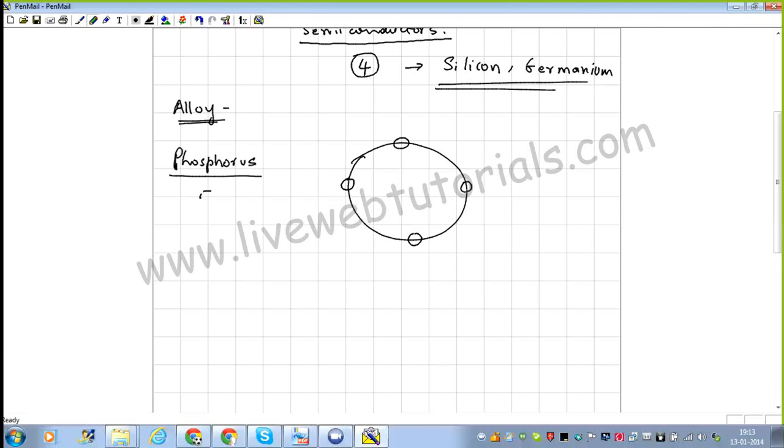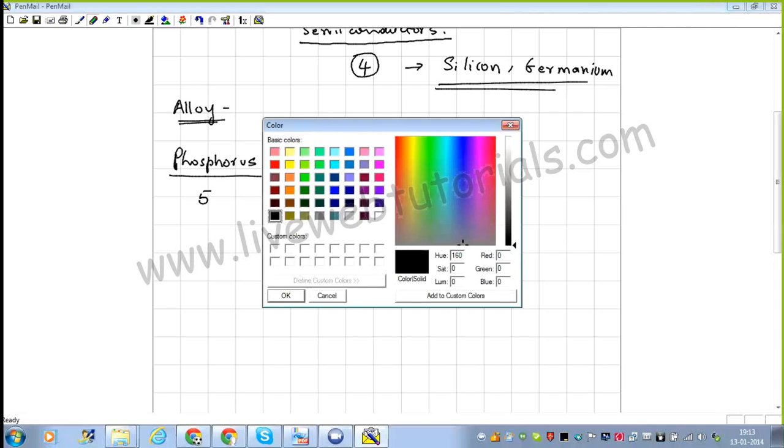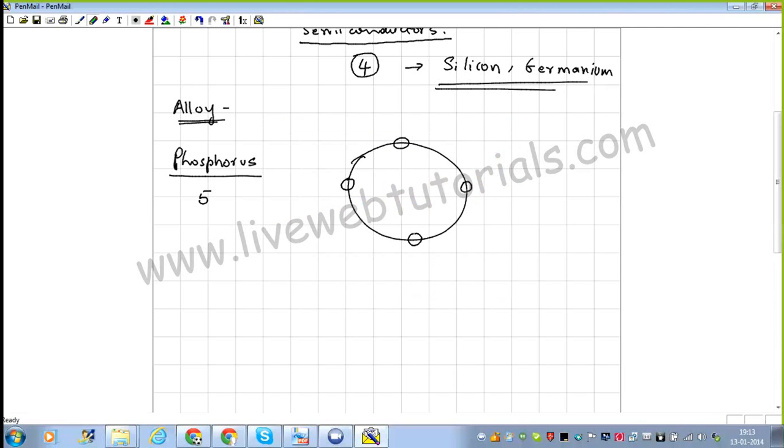Phosphorus, as you know, has 5 electrons in its outermost orbit. So there will be an extra electron if this silicon is going to get bonded with phosphorus. I can show this with a different color. This is the atom of silicon, this is the atom of phosphorus. The 4 electrons in red I have shown, and there is going to be a 5th electron. Of course, then this is also going to get bonded with another atom of silicon like this.